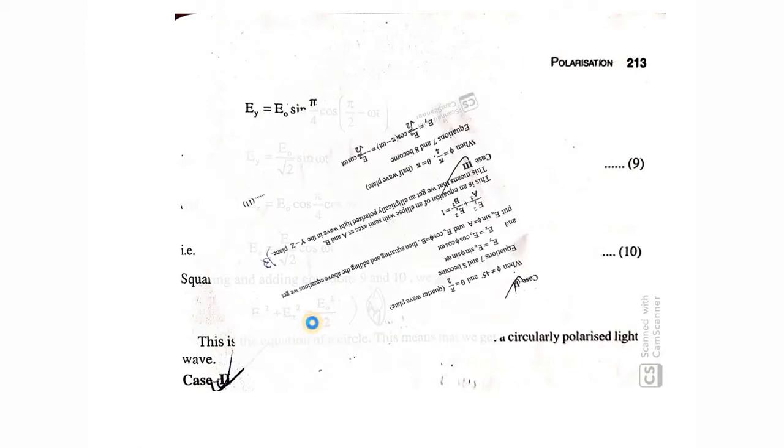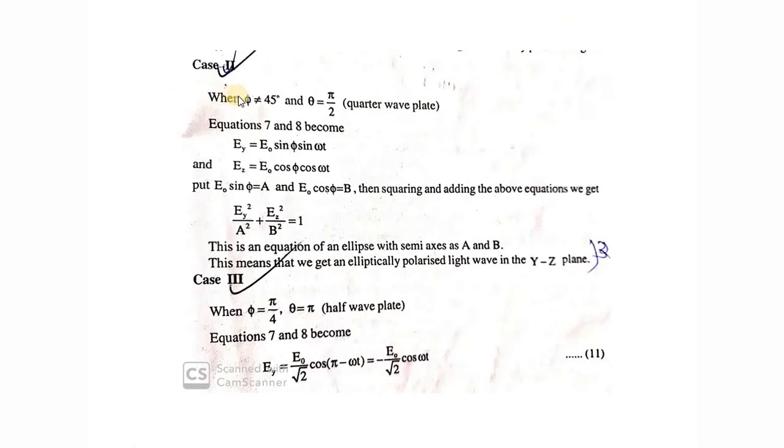So the next is case 2. Here the amplitude is changed, meaning phi is not equal to 45 degrees, and theta is equal to pi by 2 as before, which is a quarter wave plate. Substituting all these values, we have not specified the value of phi, only that it is not equal to 45 degrees, so phi can have different values. So we have E0 sin phi and E0 cos phi, with sin omega t and cos omega t as usual.